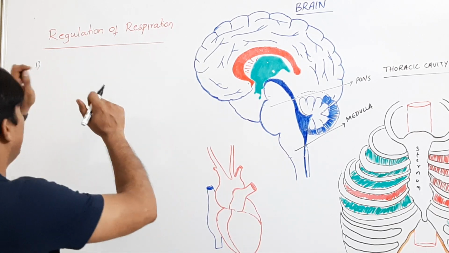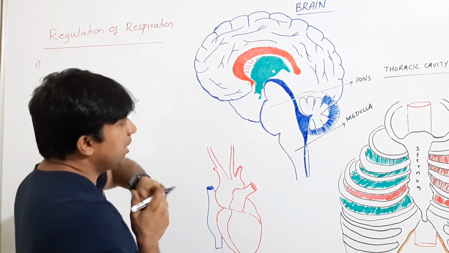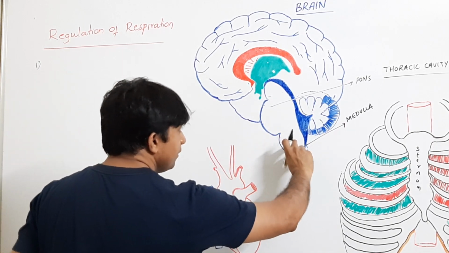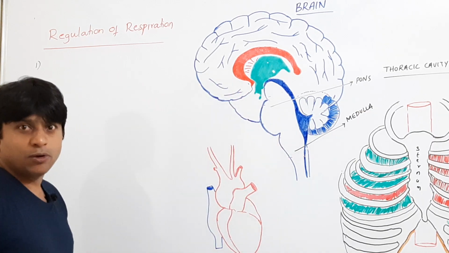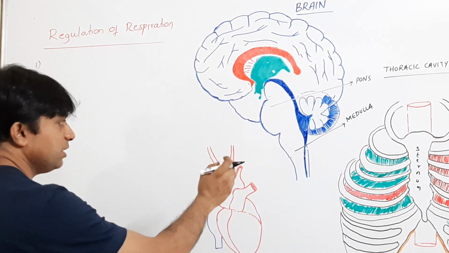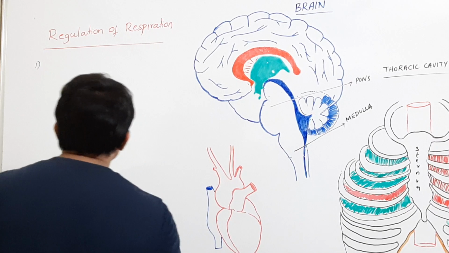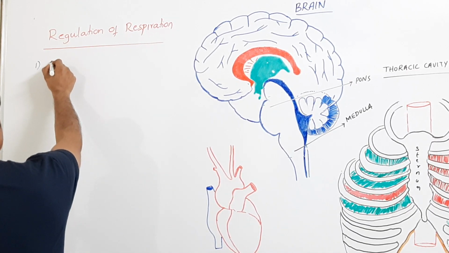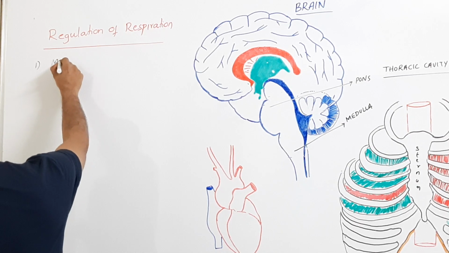Now, these breathing movements are regulated by centers located in the medulla as well as centers located in the pons. First, we talk about the centers located in the medulla. The neural or respiratory centers of medulla.